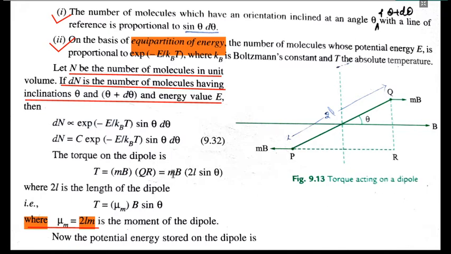So mB, 2L and sin theta. 2L is the length of the dipole moment, so the distance QR is twice L, right. What is the distance between the two poles of a magnetic material, from the north pole to the south pole? It is twice L. So that is twice of L.